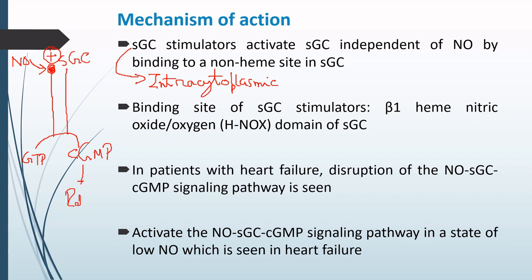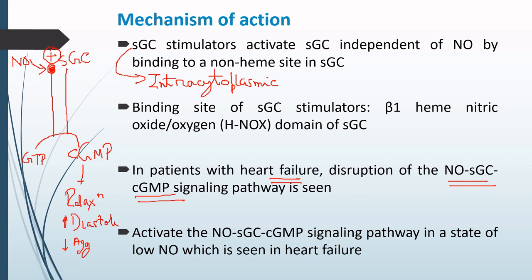and we are getting all the downstream effects such as smooth muscle relaxation, improvement in the diastole and coronary perfusion, decrease in the platelet aggregation. Now, in a patient with heart failure, there is disruption of this nitric oxide, soluble guanylyl cyclase, cyclic GMP pathway.